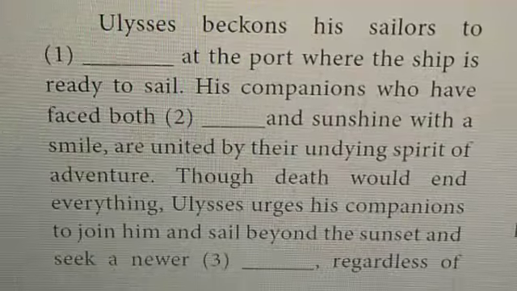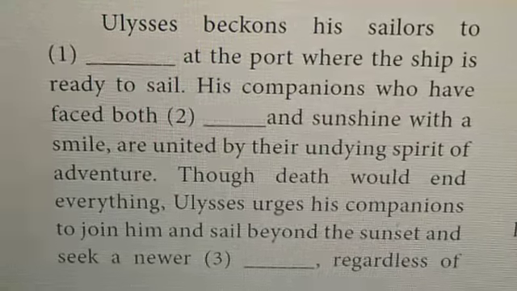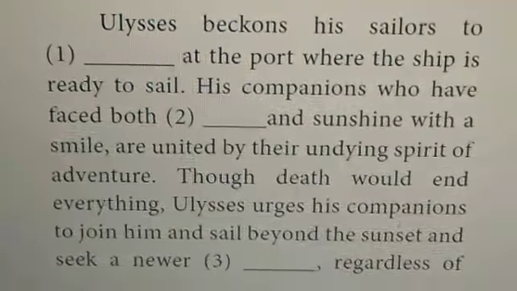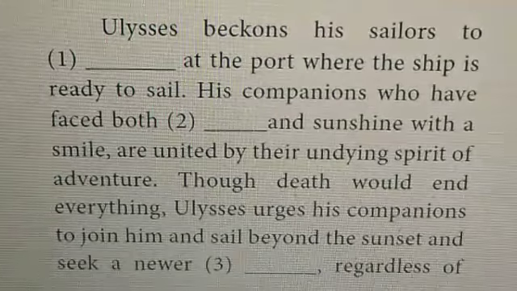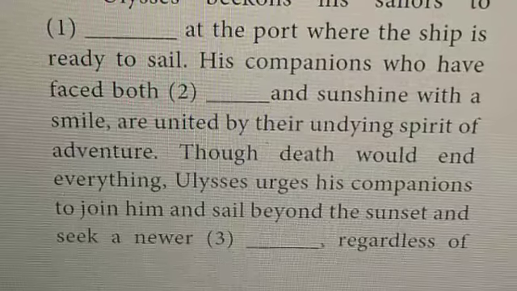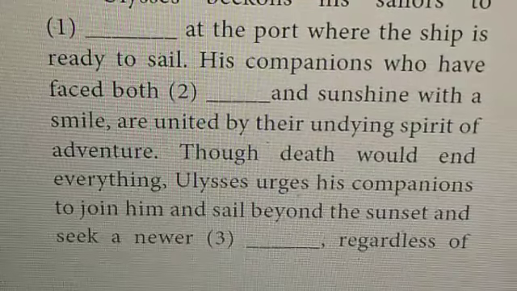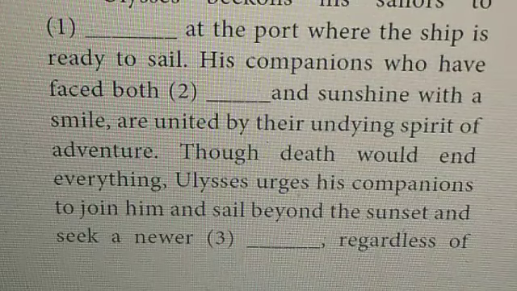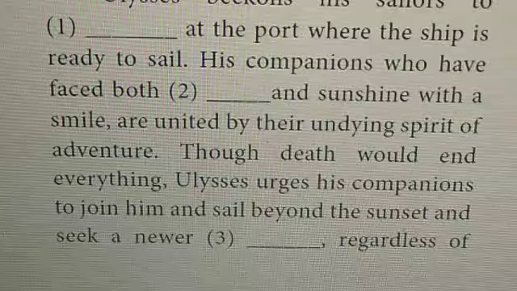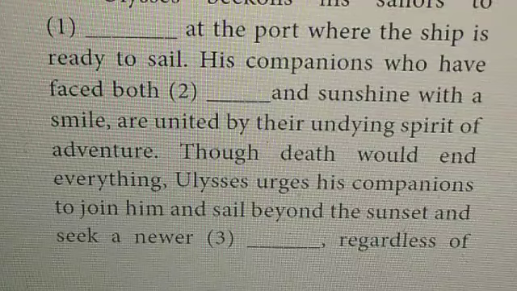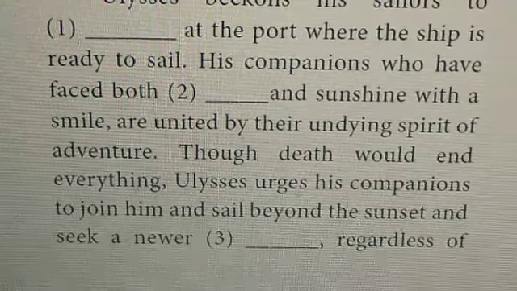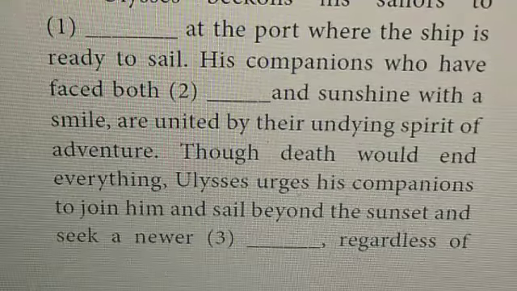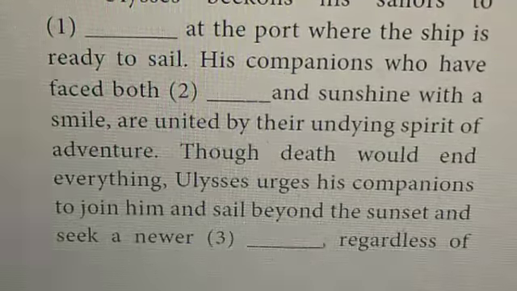Now coming to lines 44 to 70. Ulysses beckons his sailors to gather at the port where the ship is ready to sail. His companions, who have faced both thunder and sunshine with a smile, are united by their undying spirit of adventure. Though death would end everything, Ulysses urges his companions to join him and sail beyond the sunset and seek a newer world, regardless of consequences.